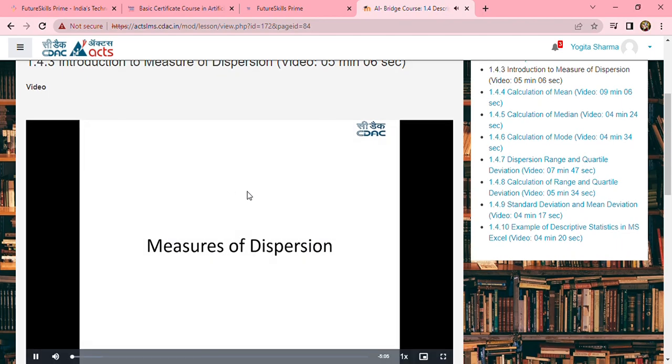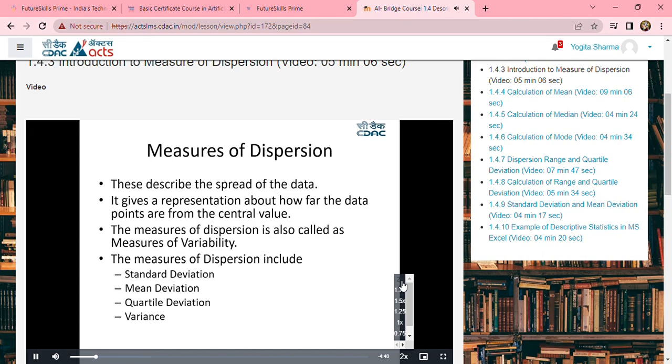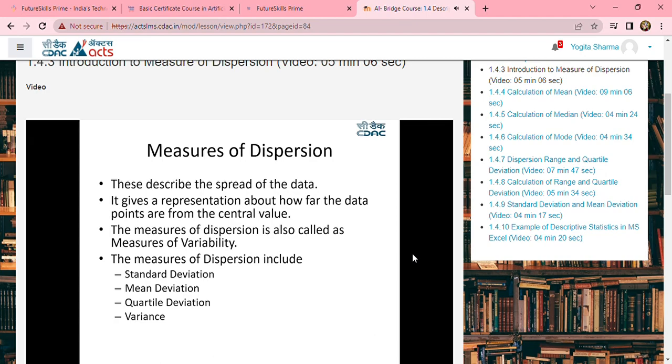Welcome to the session on measures of dispersion. In the previous session, we have understood what the measures of central tendency are. In this particular session, we are going to discuss an introduction to measures of dispersion. The name itself says it is talking about the dispersion, which is nothing but the spread of the data. It gives a representation of how far the data points are from the central value.